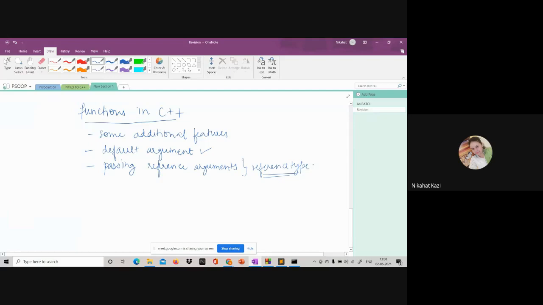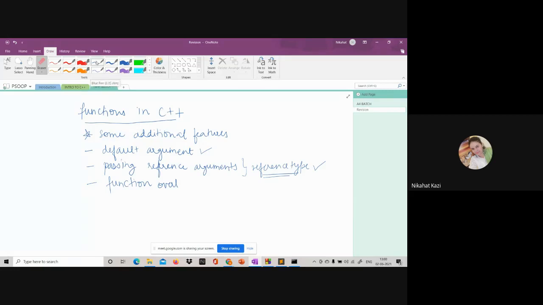So this is one more feature which is added in C++. I am always comparing whatever functionality is there in C++ with that in C, so that you can quickly jump onto C++ and get comfortable with it. This is the second feature. The third feature is called function overloading.